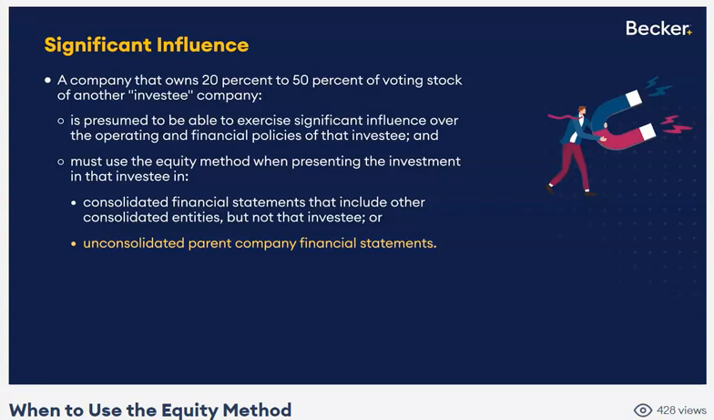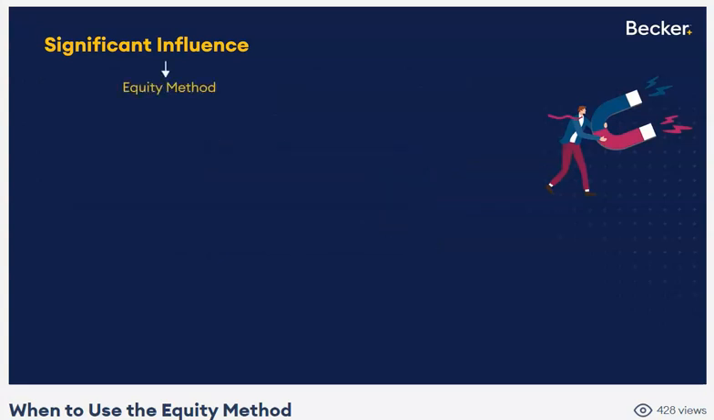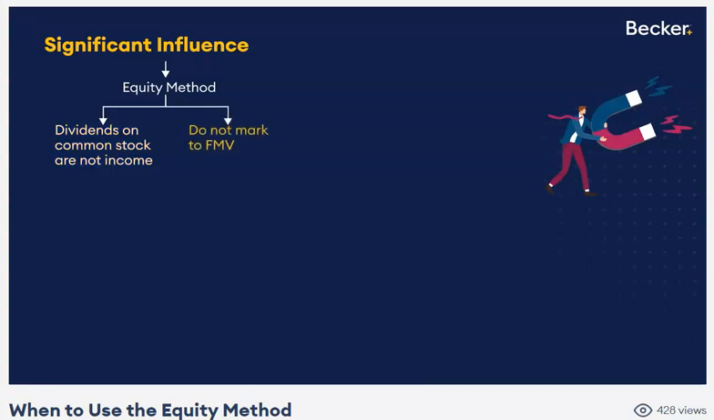Very important. Okay, so equity method, when you see that on the exam, dividends on the common stock are not income, folks. Dividends on the common stock, not income. You're going to see that that's a return of capital. So when you see equity method, you think significant influence and then immediately think dividends are not income. They're going to be a return of capital. And do not mark that to fair market value. Under the equity method, I'll show you how to adjust from the beginning carrying value to the ending, but you do not mark it to market value.